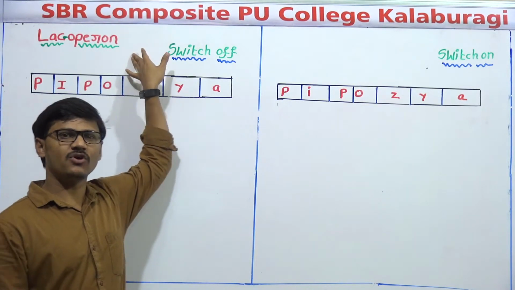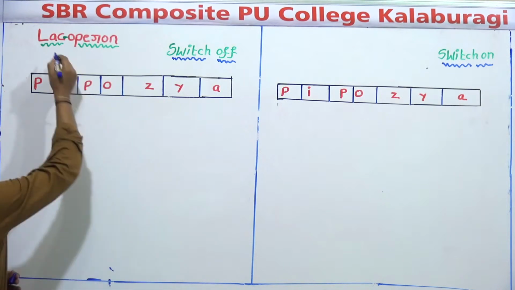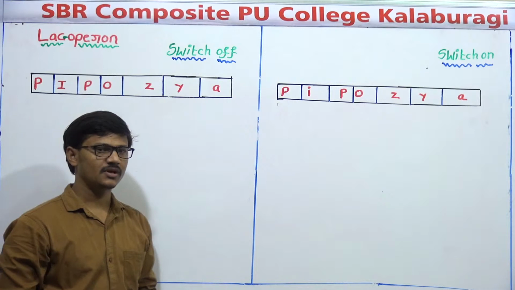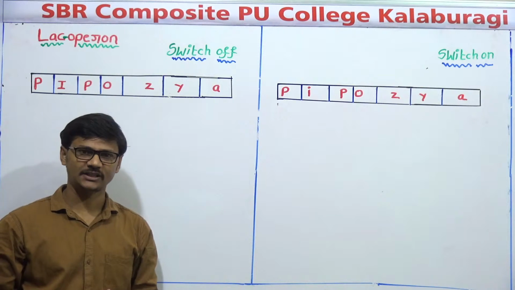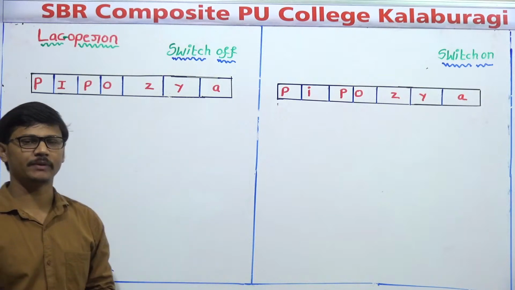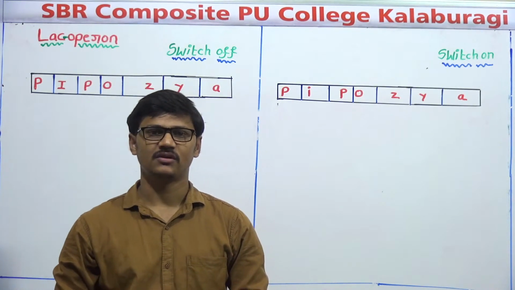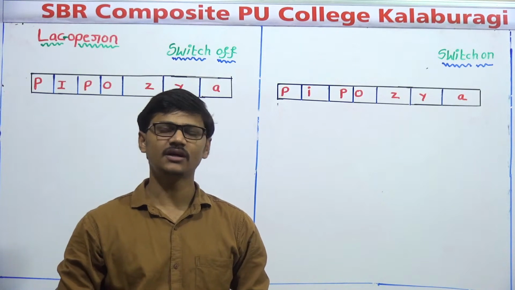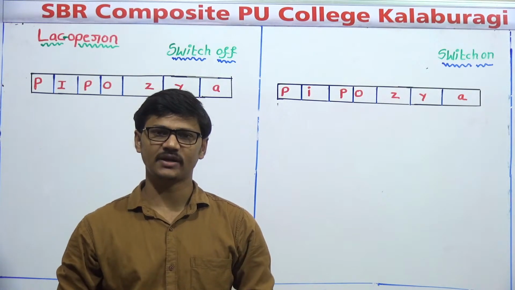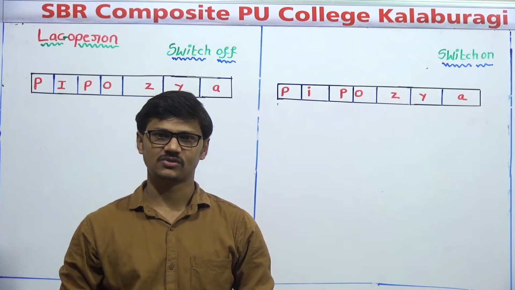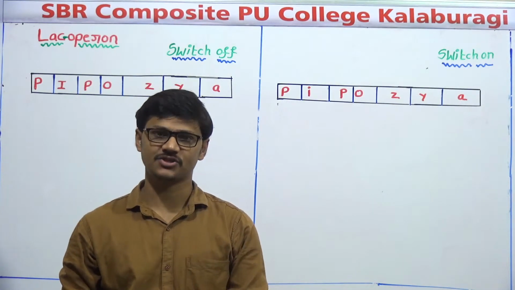So what is the reason for calling it the Lac-operon? Here, Lac stands for lactose. Since this operon helps in the metabolism of lactose, it is called the Lac-operon. What is the meaning of metabolism of lactose? Lactose is a disaccharide made up of two monosaccharides, glucose and galactose.